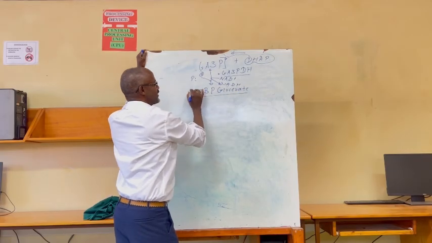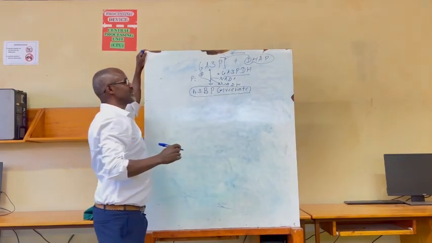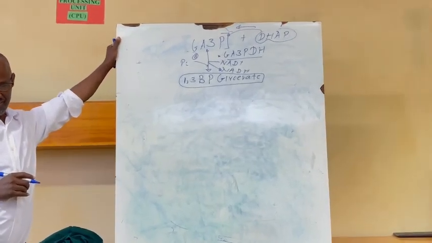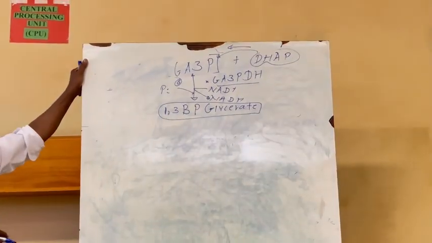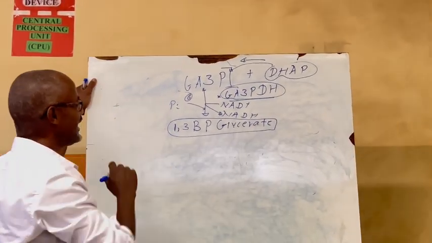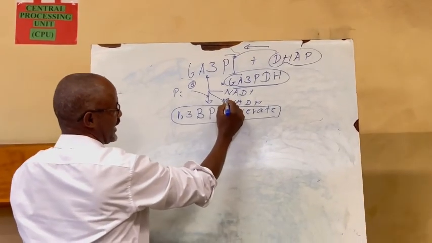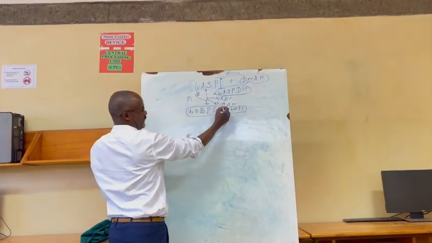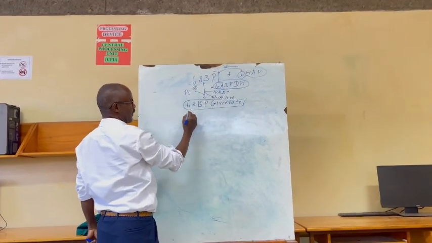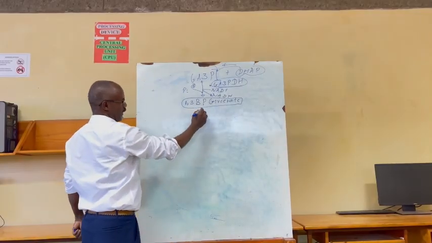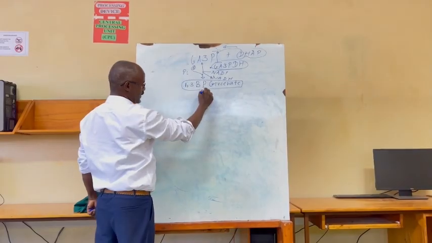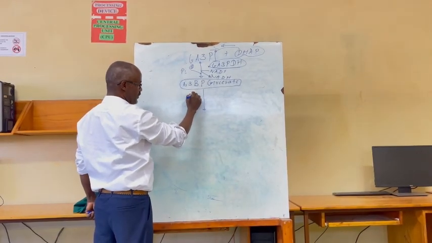The product of step 6 is this. We are adding 1 phosphate at carbon number 1. We are doubling it. This enzyme is catalyzing the process, and dehydrogenation is there, therefore we produce 1 NADH at this 6th step. And the enzyme we have already told, and the process is reversible. Then this is step 6. The next step is step 7.